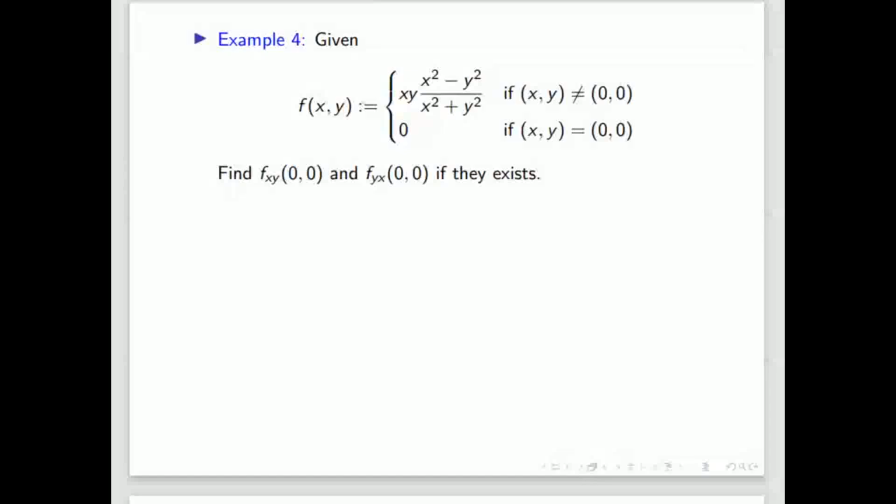So how to calculate this? Can anyone tell? We know how to calculate the partial derivative with respect to x and with respect to y. Now the question is we have to calculate fxy.